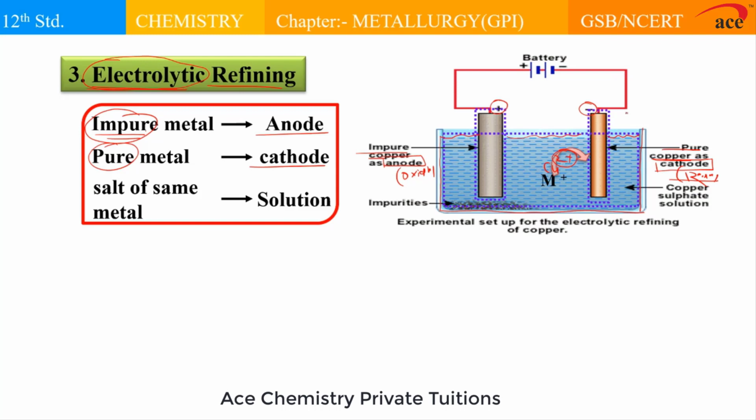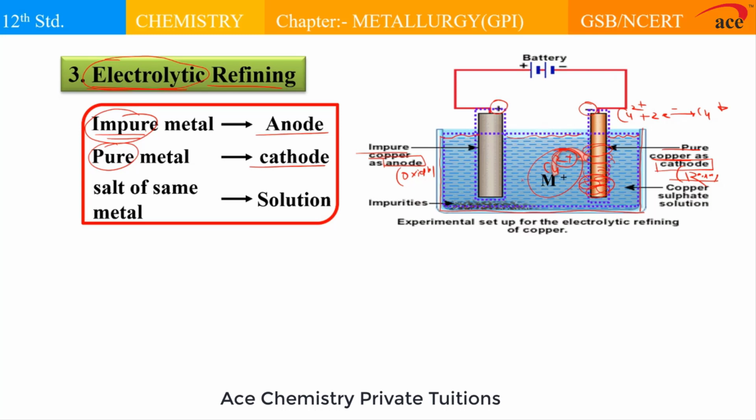Now we know that reduction is a gain of electrons. So if we talk about the copper 2+ ion, to discharge the copper 2+ ion, it gains 2 electrons and forms solid copper metal. So this solid copper metal slowly gets reduced and deposits onto the surface of what? Cathode. Due to the deposition of the copper 2+ ions onto the surface of the cathode, the concentration of these metal ions in the solution decreases.